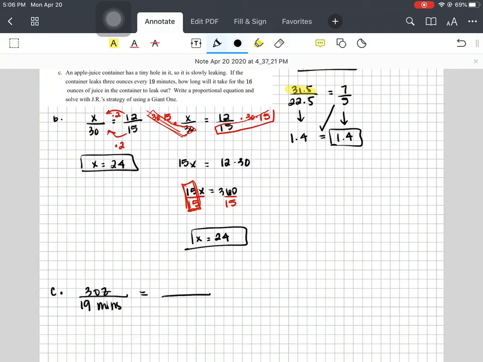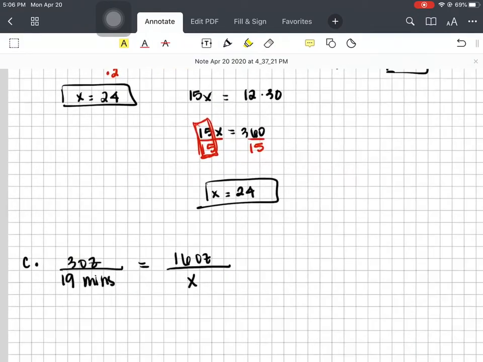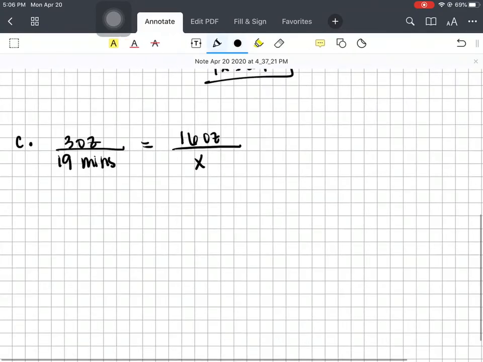On the other side of my fraction, the reason why we label, it's very important, is so we can match it up. How long will it take for 16 ounces? We're looking at 16 ounces for the container to leak out. How long? We don't know. That's our variable. Okay. So what we're looking for in JR's method is the giant 1. What do we multiply both the numerator and denominator by